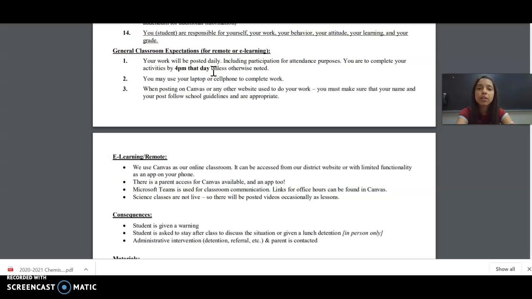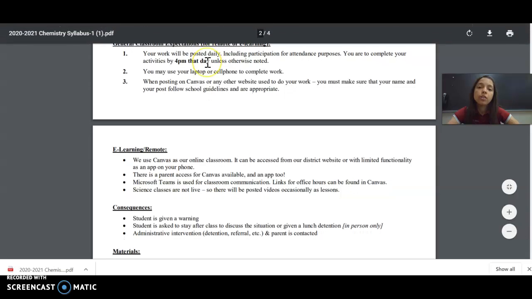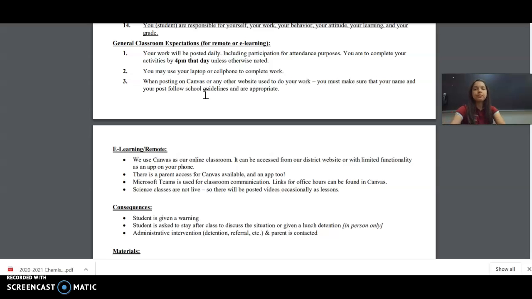So make sure that you've completed all your assignments for the day and the DOL. They're two separate things. DOL will be for me to know your progress and for me to mark you absent or present if you complete it. That's your attendance for the day. The classwork, that's your grade for the class. So you need to complete both things if you want to pass the class. You're going to be using your laptop, and everything will be posted in Canvas. Make sure that your name is in all the things you submit, and you save everything in your chemistry folder.